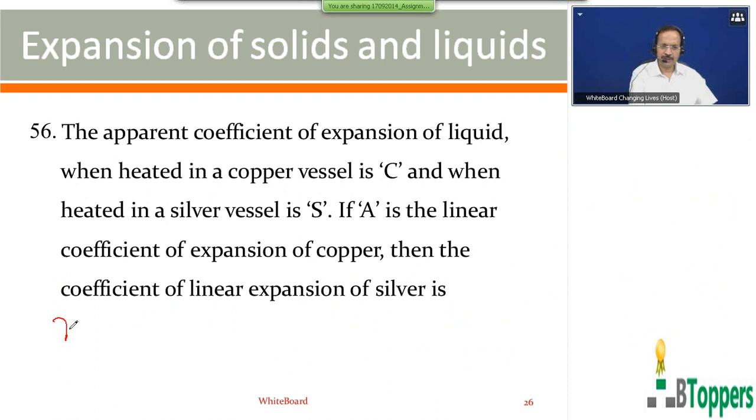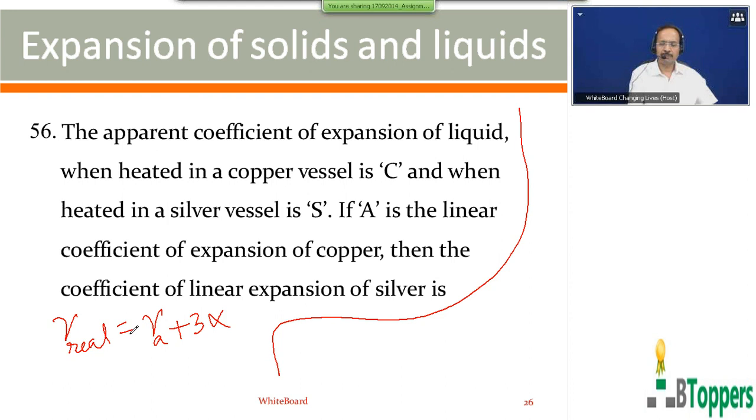So the volume coefficient of real expansion of the liquid can be written as the volume coefficient of apparent expansion of the liquid plus 3 alpha, where alpha is the coefficient of linear expansion of the vessel. So the volume coefficient of real expansion depends only on the nature of the liquid and does not depend on the nature of the vessel. But the volume coefficient of apparent expansion of the liquid depends both on the nature of the liquid as well as the nature of the vessel.